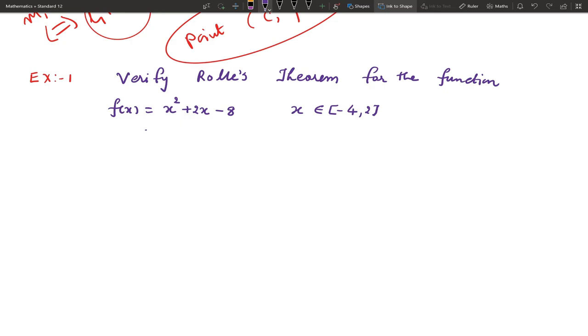Note that before solving this problem, this is a quadratic polynomial, and you can easily factorize it as x plus 4 times x minus 2.